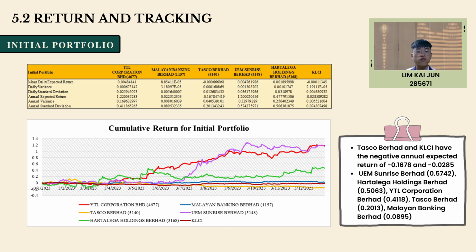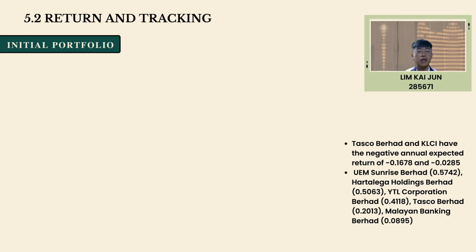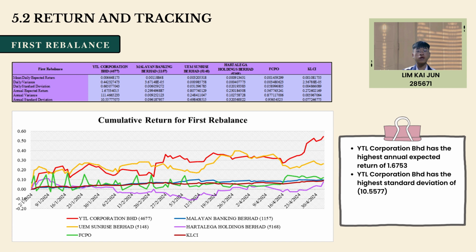From the cumulative return graph, it has been shown that all the stocks have a positive return and the stock benchmark line is above the KLCI benchmark line, excluding Tesco Berhad. From the table of return tracking in the first rebalance, we have changed Tesco Berhad to future crude palm oil, FCPO. We can see that YTL Corporation has the highest annual expected return of 1.6753, followed by UEM Sunrise Berhad 0.8077, FCPO 0.3677, Malayan Banking Berhad 0.2994, KLCI 0.2726, and Harta Lega Holding Berhad 0.2301.